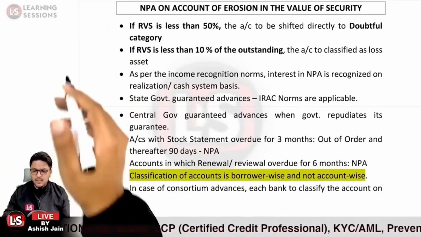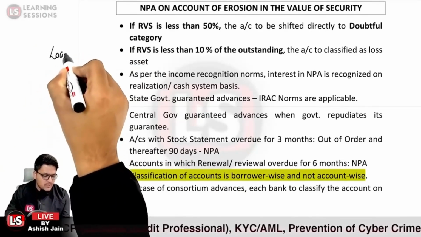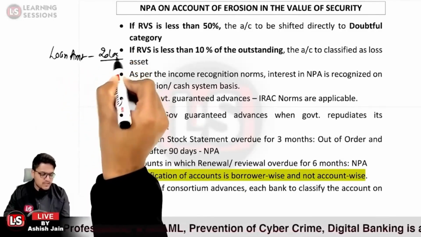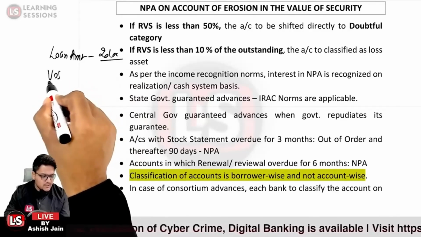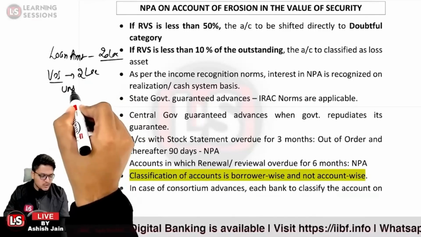Okay, let me explain the last one with an example. So the loan amount we are considering to be 20 lakh rupees, and further the value of security at the time of sanction is 2 lakh rupees. So it is an unsecured advance.